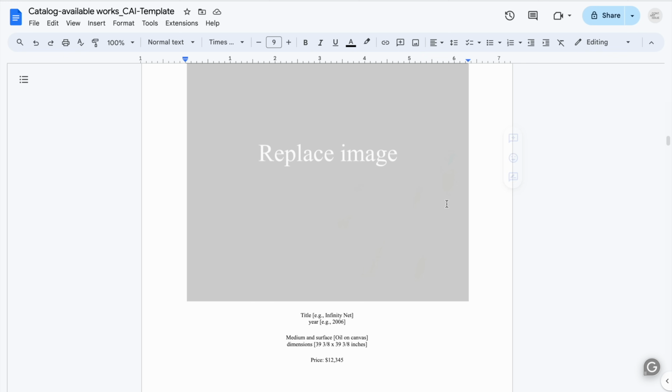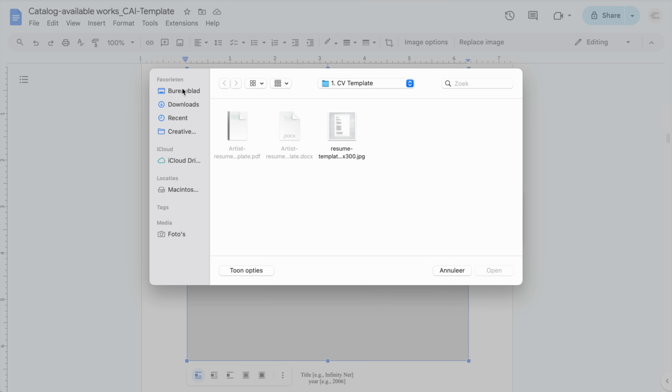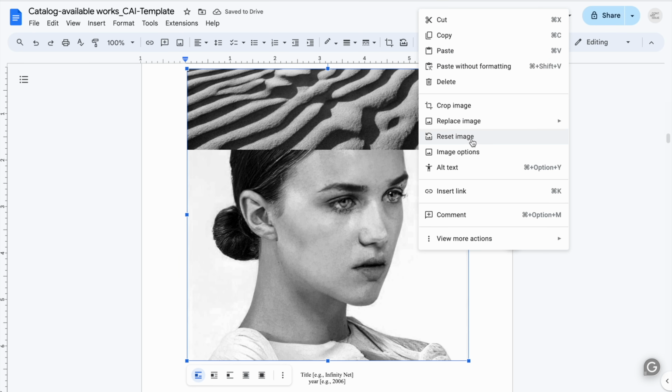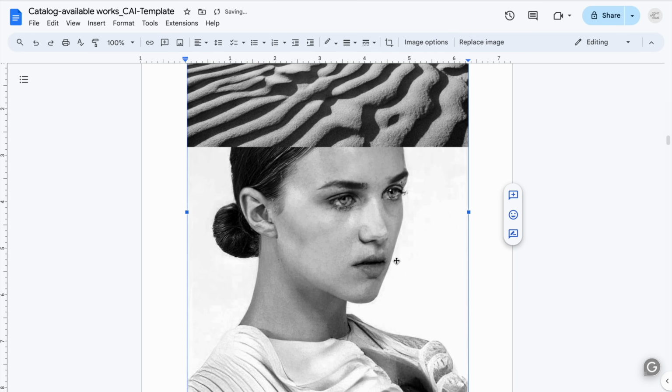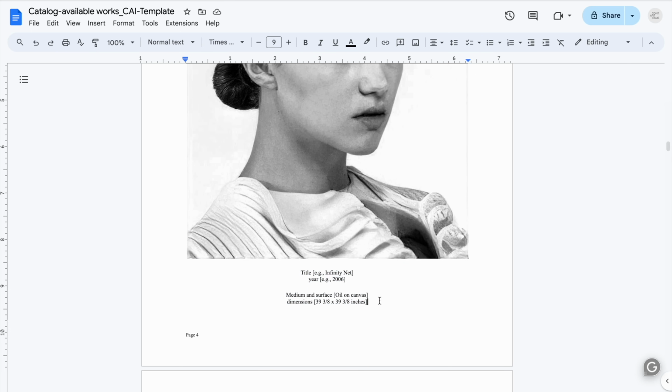It's very, very simple. You can just right click, go to replace image, upload from computer, and enter your artwork. You can see that it's now cropped, so it is better to reset the image so that we have the ideal ratio. And then you can simply enter all the metadata here. This is also something very important because many artists forget to have complete metadata. It's what all the galleries are doing, all the museums are doing, all the established artists are doing, so you must do it as well to make a very professional impression.